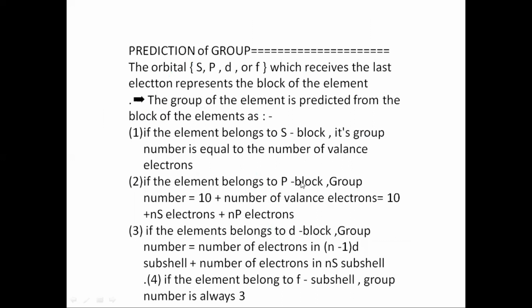Now, if the element belongs to the p block, the group number is equal to 10 plus the number of valence electrons. So 10 plus the number of valence electrons, where the valence electrons are the ns plus np electrons.